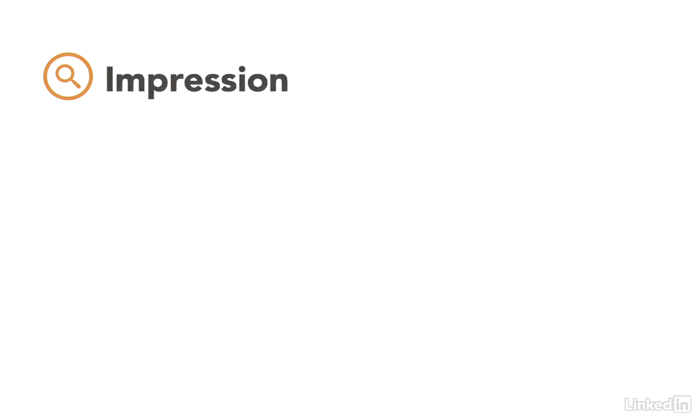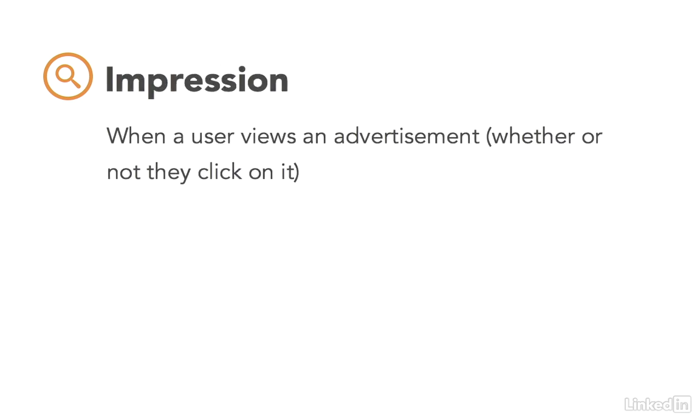And finally, an impression is when a user views an advertisement. It isn't necessarily when they click on it. So as I just mentioned, click-through rate is calculated by dividing your clicks by your impressions. And when we look at our analytical data for our YouTube advertising campaign, impressions are going to be an important part of that. So it's definitely a good idea to be familiar with this term.